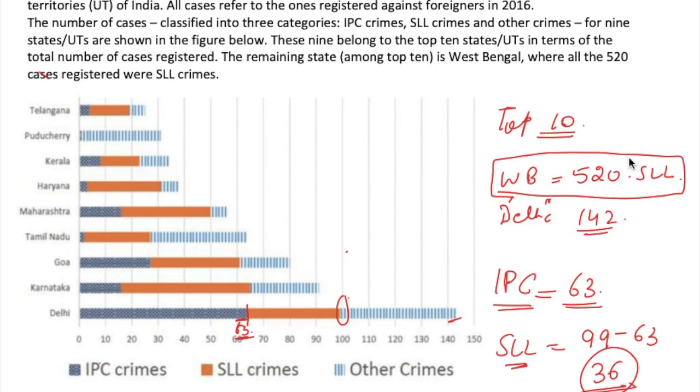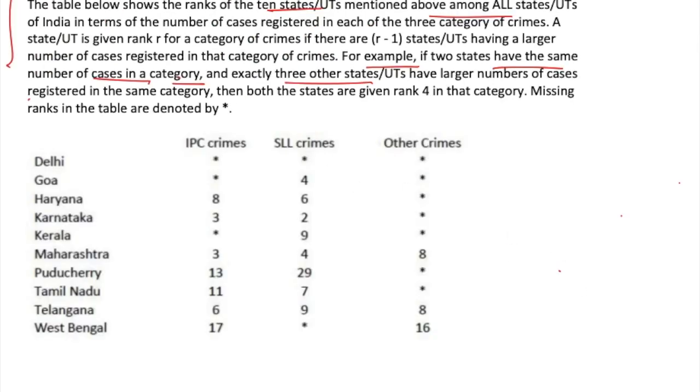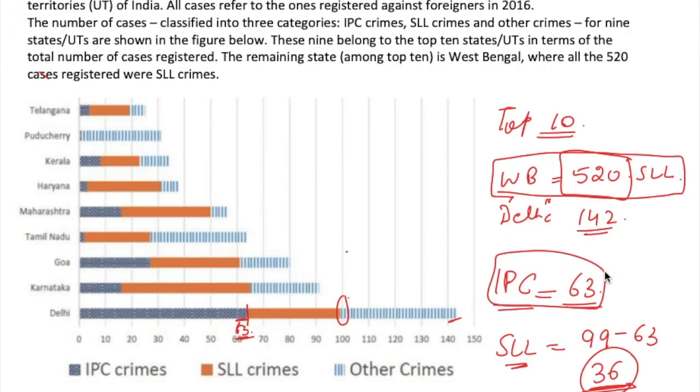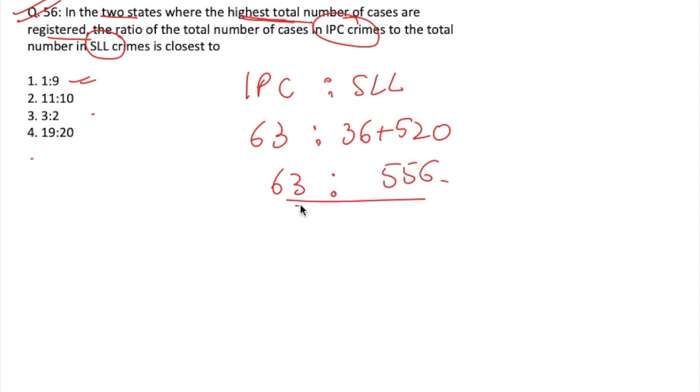So in total for SLL, you have cases 520 plus 36. So the ratio here will be IPC ratio SLL. For IPC, from here the value will be 63, and for SLL this will be 36 plus 520. So this will be 63 ratio 36 plus 520, which will be equal to 63 ratio 556, and this is somewhat approximately equal to 1:9. Hence option A will be our answer.